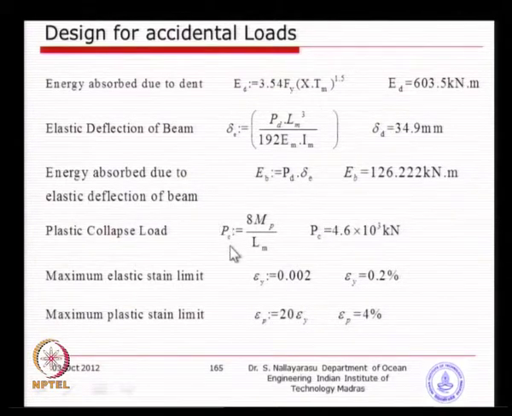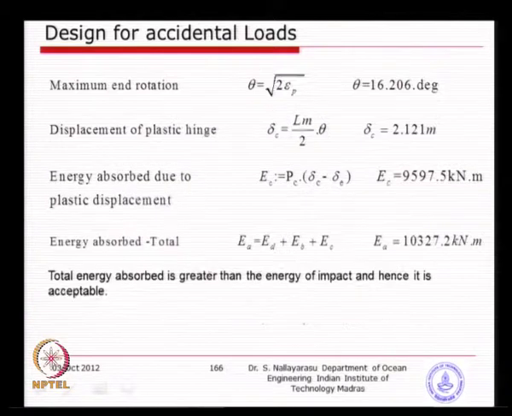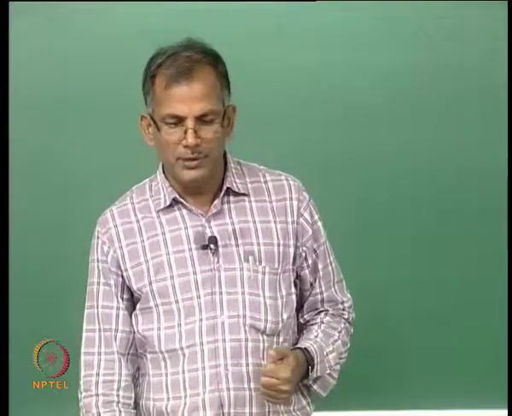and then the plastic collapse load, which we derived for a simple point load, for fixed conditions, basically 8 Mp by L, and you get that much plastic capacity load. And then the maximum strain limit you need to calculate. For elastic, we know very well it is 0.2%, but for plastic the strain is taken as 20, which is what is recommended by Marshall. So, you get around 4%, and basically the maximum possible rotation, which we derived a formula for just now, geometrically admissible, is 16 degrees, and the displacement at the plastic hinge location is 2.2 meter.